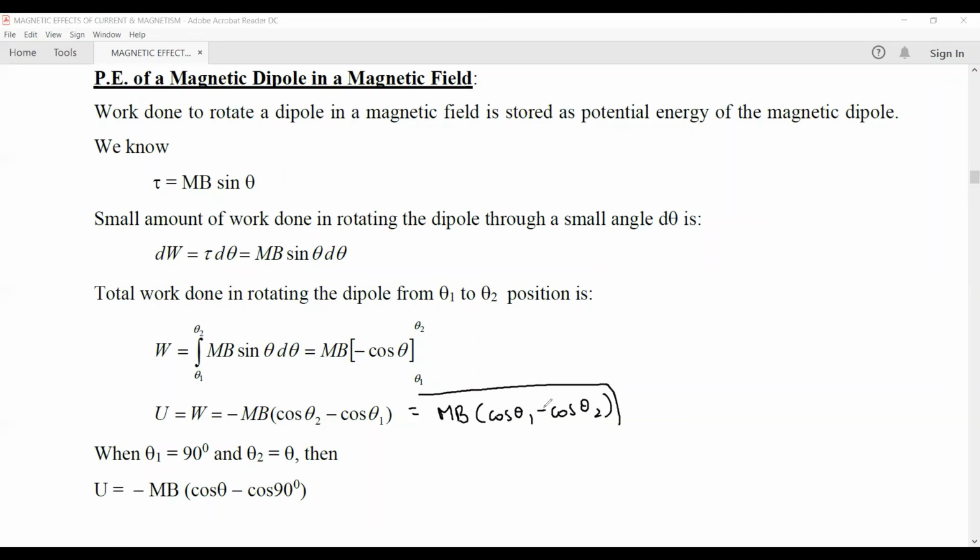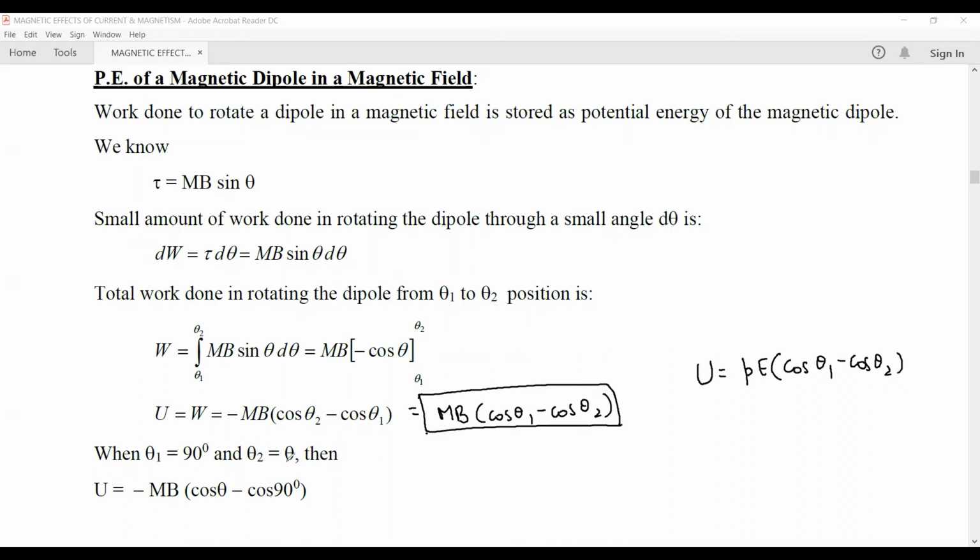So this is the expression for the potential energy when a magnetic dipole is placed in a uniform magnetic field. In the first chapter, we have studied that when an electric dipole is placed in a uniform electric field, then the potential energy stored in it is P into E, electric dipole moment into the electric field, (cos theta 1 minus cos theta 2). So this expression is similar to that. In place of P, it will be the magnetic dipole moment, and the electric field will be replaced by the magnetic field, into (cos theta 1 minus cos theta 2).